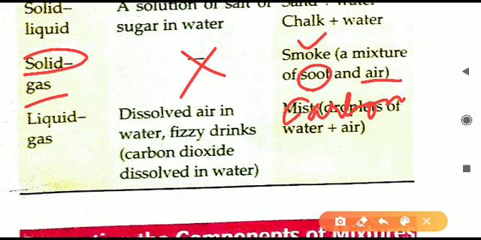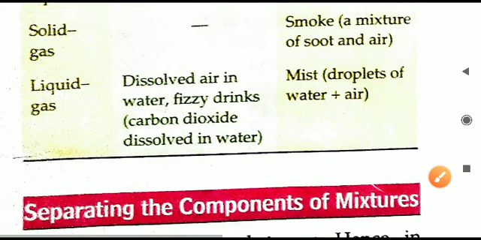One solid is there, that is carbon. Because of carbon, smoke appears black in color. The black color in smoke is because of carbon only, and carbon is solid. This solid is present in the air only, and that is what forms the smoke. So one solid is there, carbon, and another gas is there, air. So it is heterogeneous. It is not equally distributed.